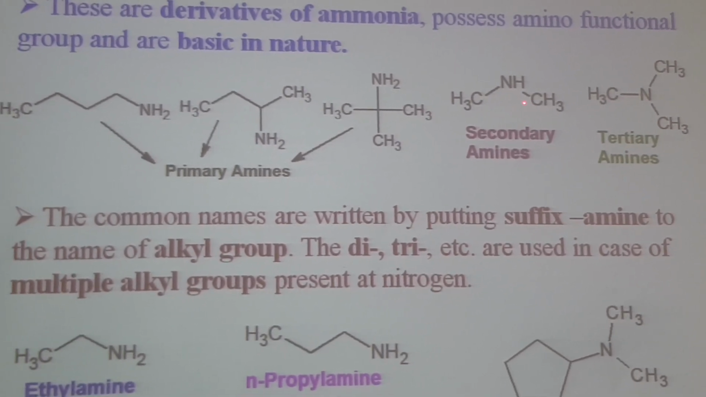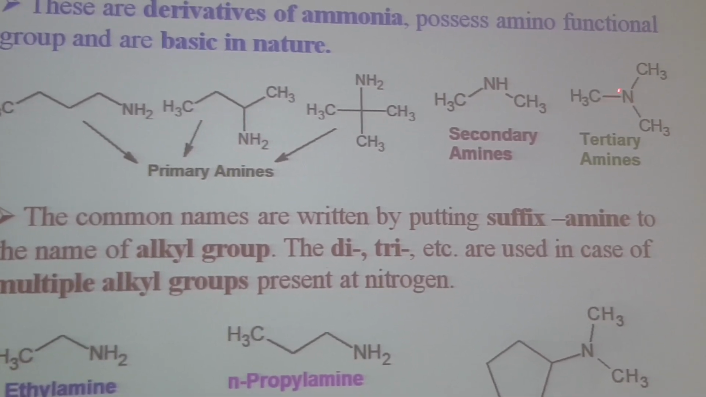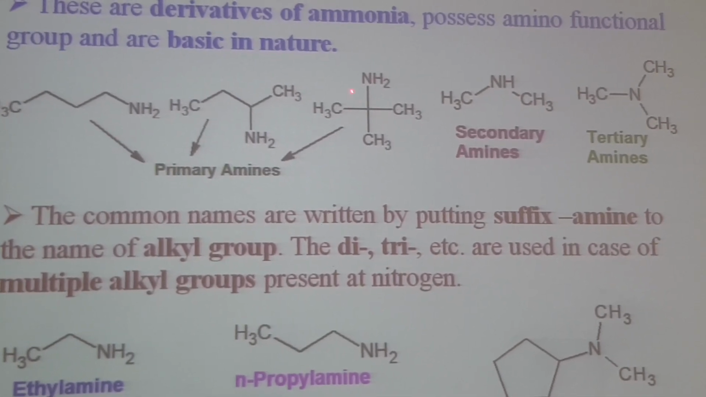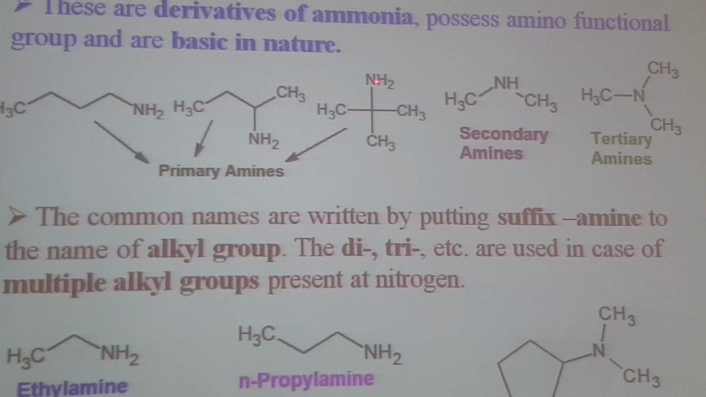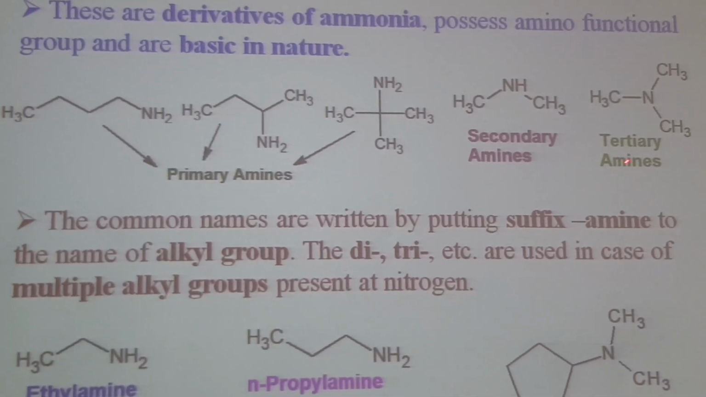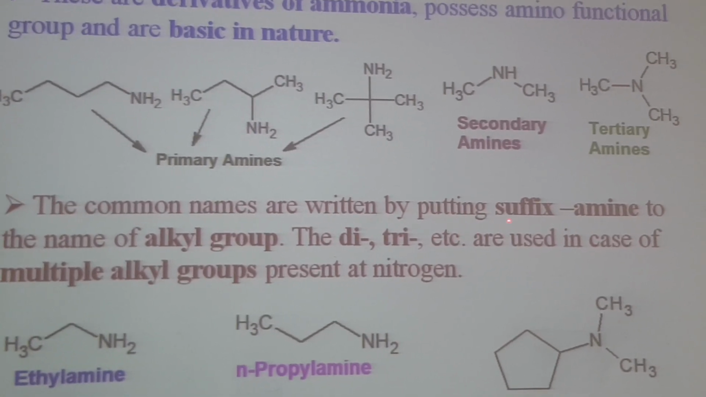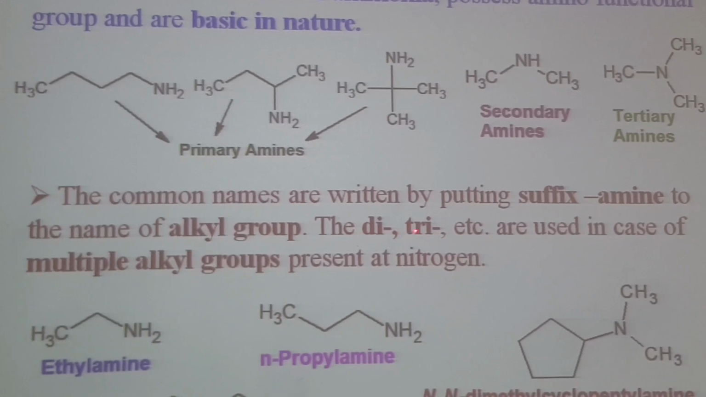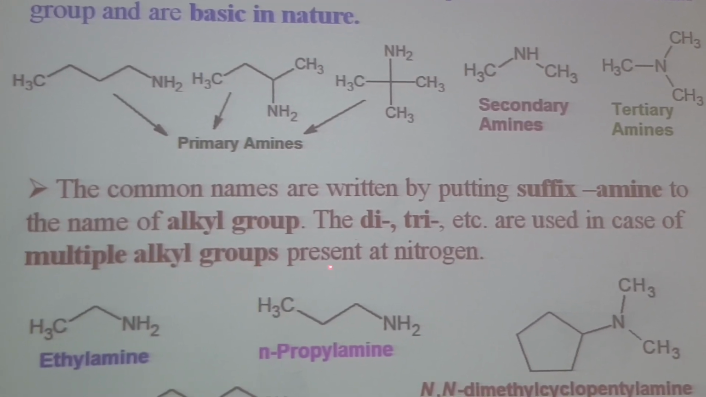They are basic in nature, because a lone pair is present at nitrogen, and that lone pair can be donated to an acid. So in case of amines, the nitrogen is an electron pair donor. Because of this ability, amines are basic in nature. The common names are written by putting the suffix amine to the name of the alkyl group. The di, tri, etc. are used in case of multiple alkyl groups present at nitrogen.